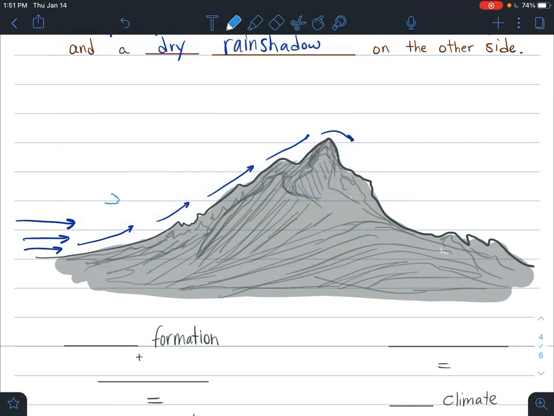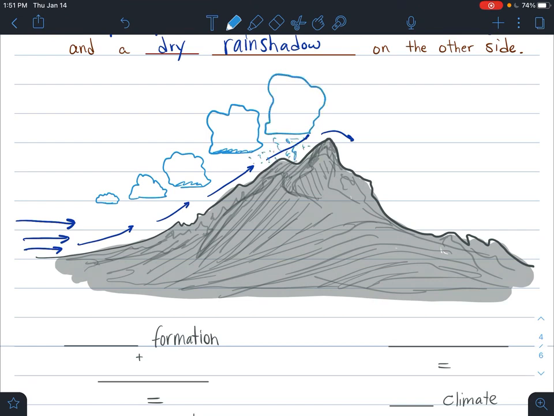Here, there's not a lot of force of that air being pushed up yet, but as it gets pushed up more and more, we get more and more puffy clouds, more cloud formation. And the higher up you go in elevation, if you've ever been to higher elevations, you know that we get a lot more precipitation up here, in the form of rain in the summertime and snow in the wintertime at high elevation. And that's because this air is forced up over the mountains.